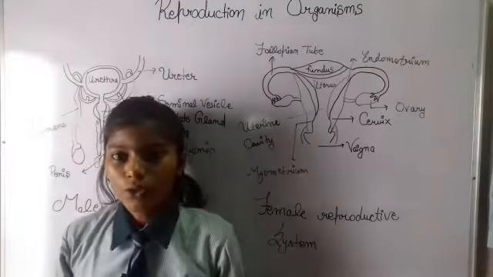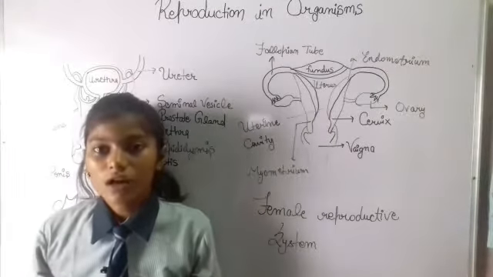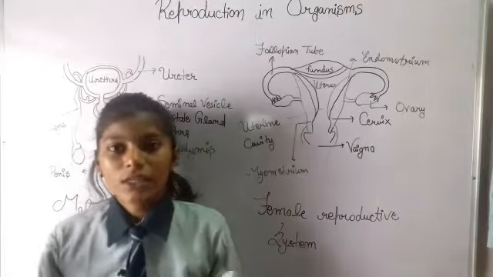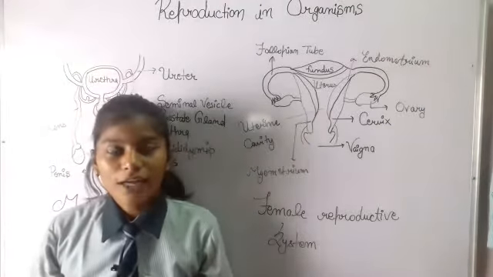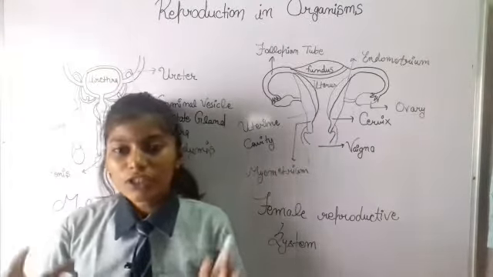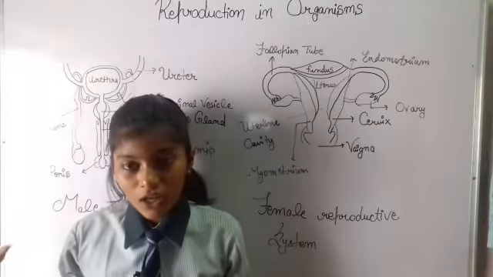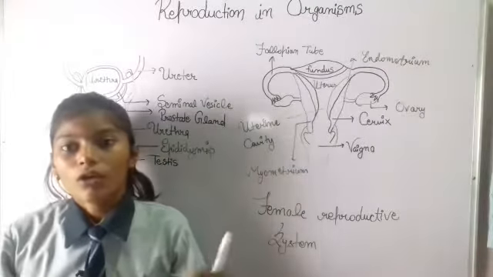Now, as we know, this earth has two things in common to define life: one is living and the second is non-living.